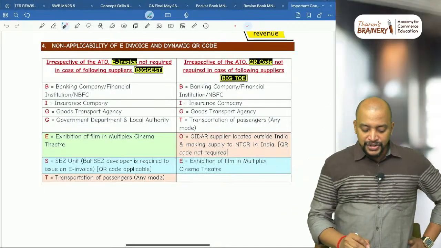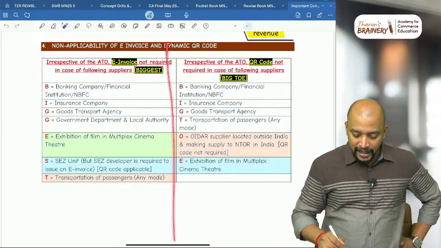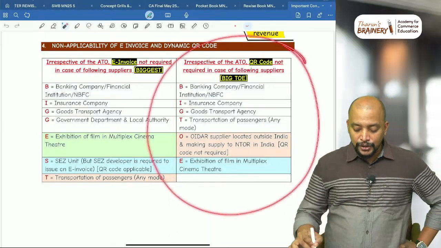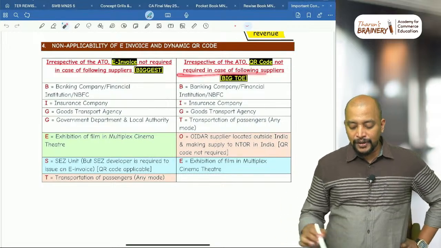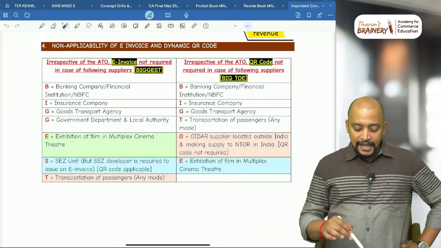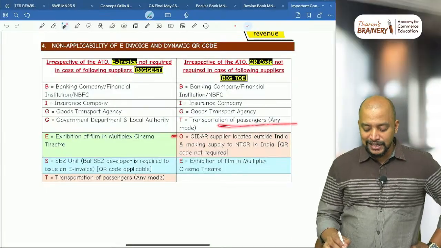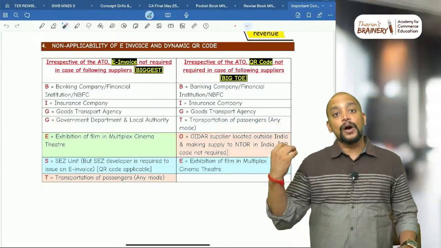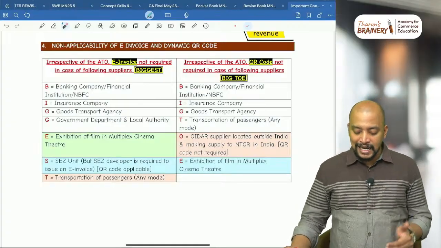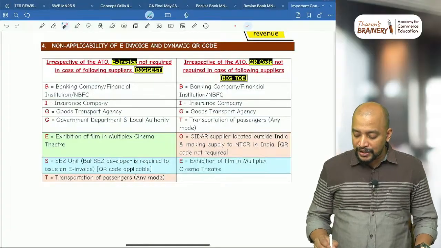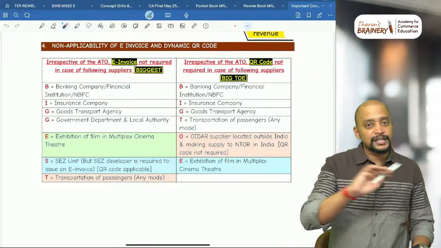Then, for GTA, e-invoice not applicable, and also transportation of passengers by any mode. Then irrespective of aggregate turnover, dynamic QR code is not required in the following cases. This is BIG, the same as before, and TOE: transportation of passengers any mode, OIDR supplier located outside India making supply to non-taxable online recipient in India, and exhibition of film in a multiplex cinema theater. So these are the cases where dynamic QR code is not applicable.